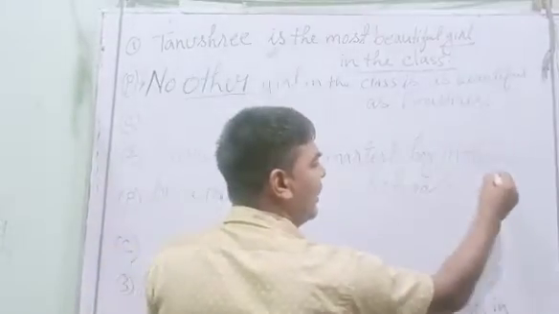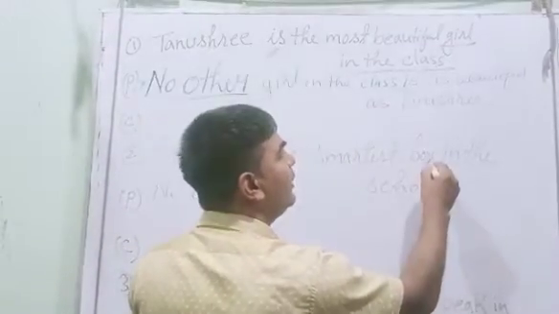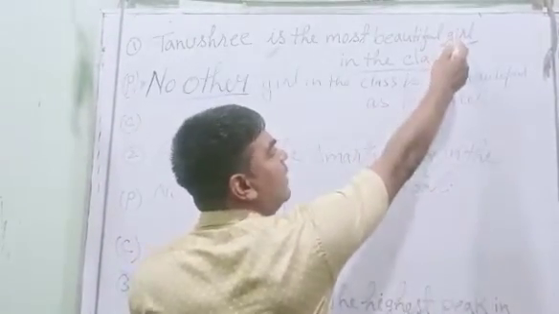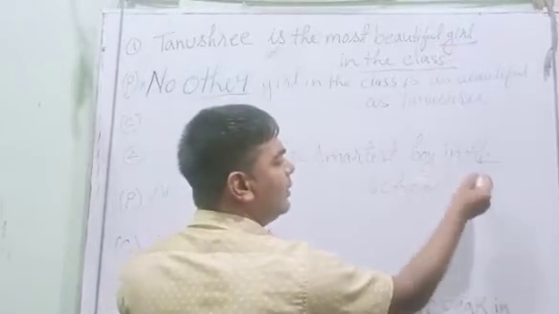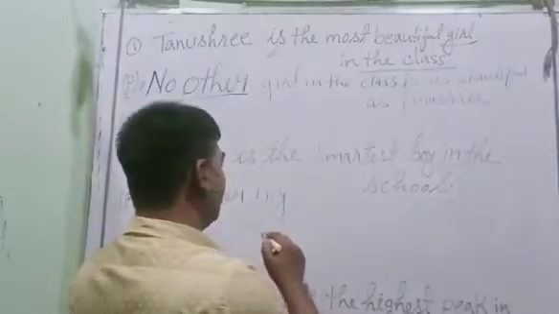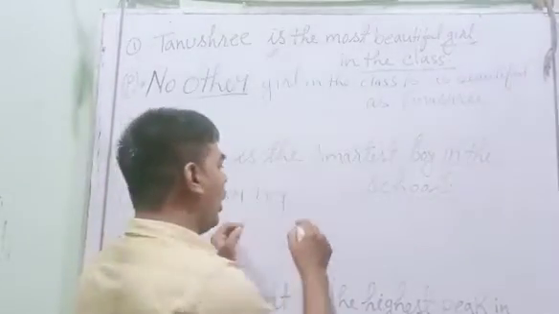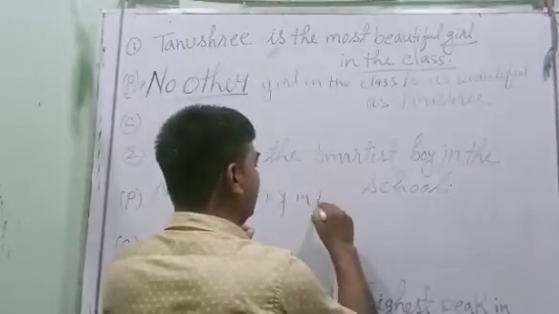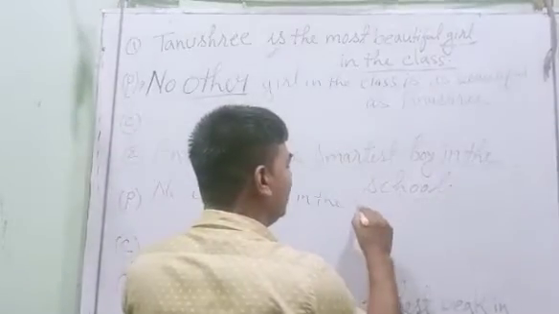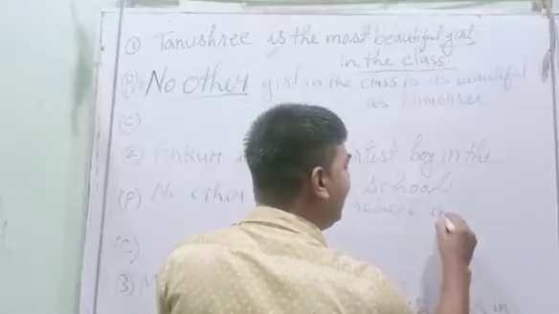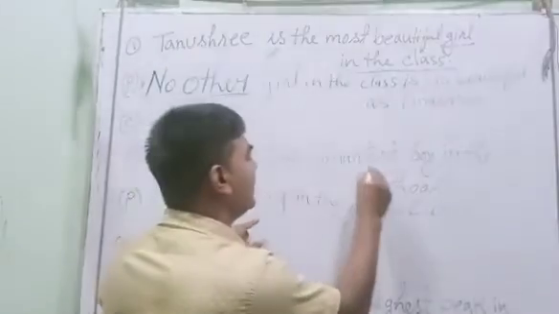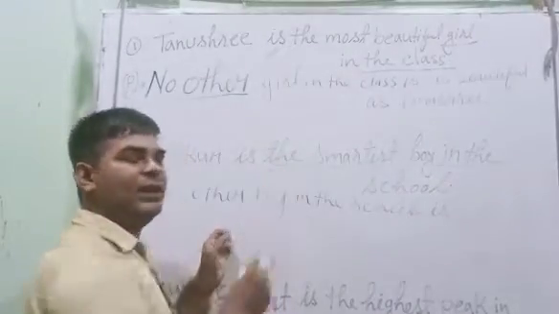Now we are speaking of boy. That time we were speaking of girl, now we are speaking of boy. Boy where? In the school. So no other boy in the school is the smartest. This is in superlative degree.